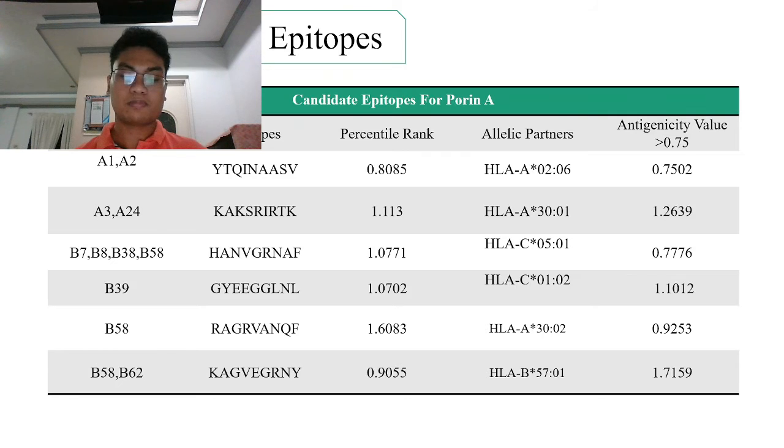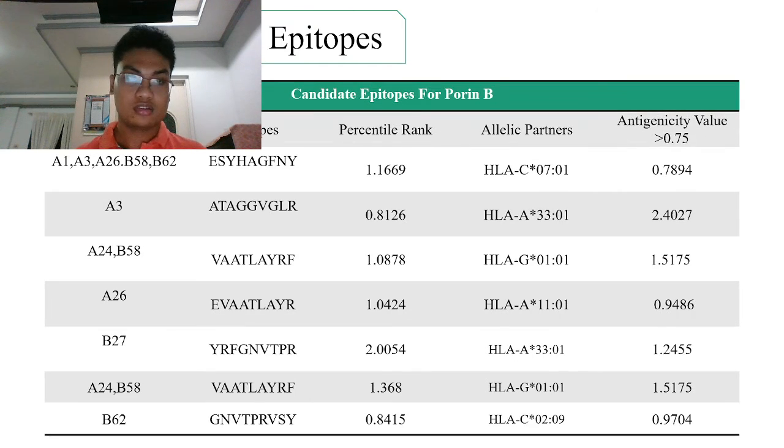A total of 6 epitopes for pairing A and 7 epitopes for pairing B were chosen as candidate epitopes because of their low percentile score, which means high binding affinity. The 6 epitopes of pair A and 7 epitopes of pair B also have high antigenic values above the threshold of 0.75, which means they can easily bind and interact with B cells and T cells. Here are the results for pair B.